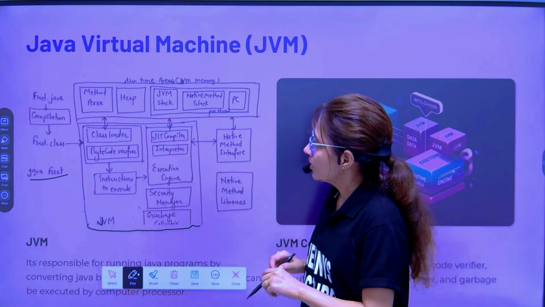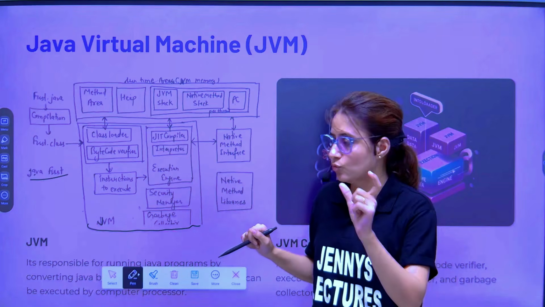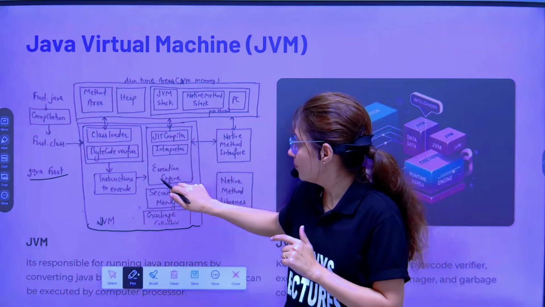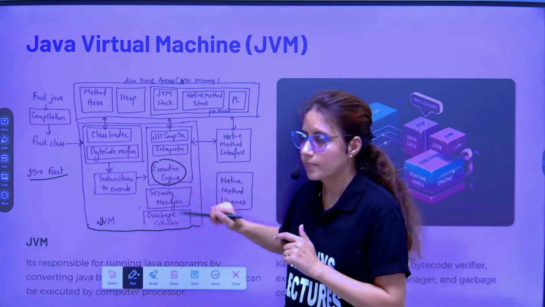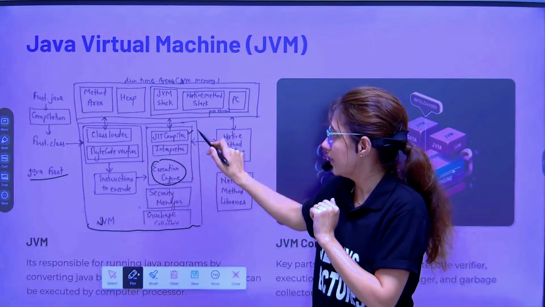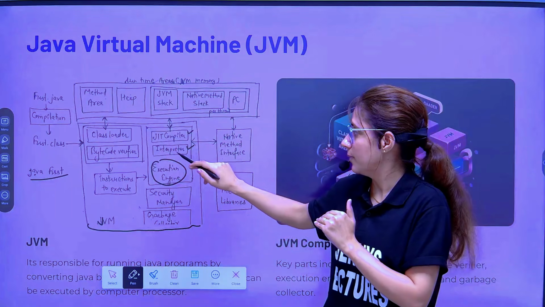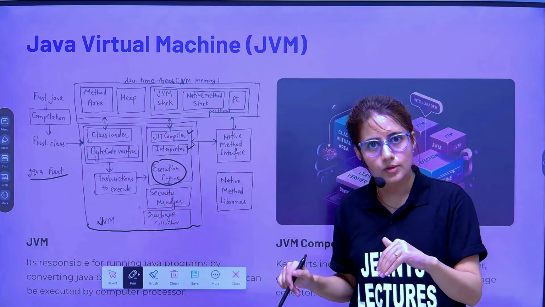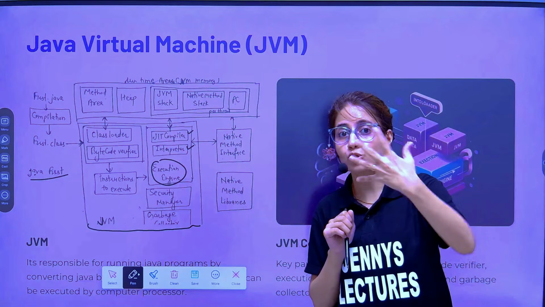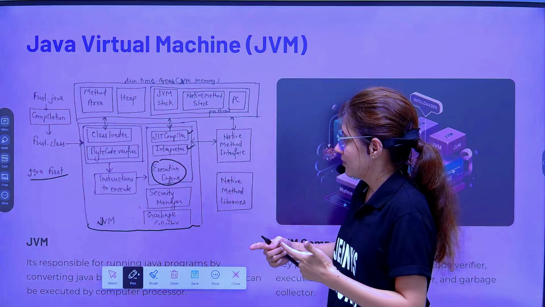Right. So this .class has a class loader. It would be loaded. There is a bytecode verifier in the JVM. It would verify that bytecode. The instructions to be executed would be given to the execution engine in JVM. This engine has a JIT compiler as well as an interpreter. I have told you the work of the JIT compiler and the interpreter. The interpreter will interpret line by line and run this, and if there are some hotspots, then the JIT compiler comes into the picture to optimize the code and speed up the execution.